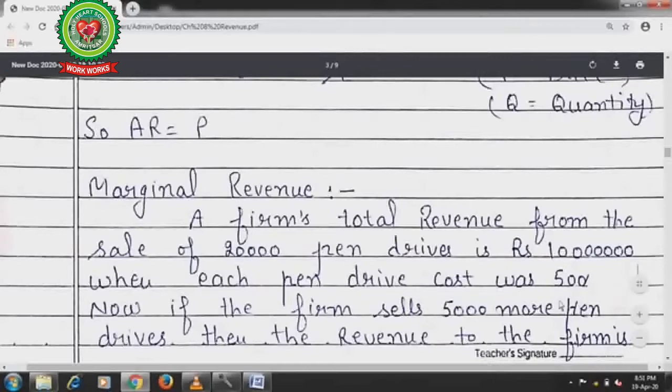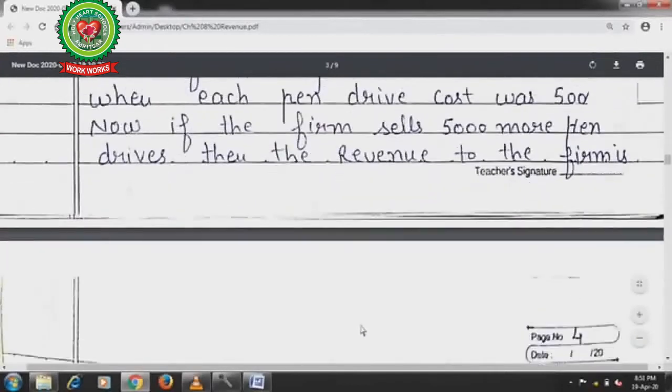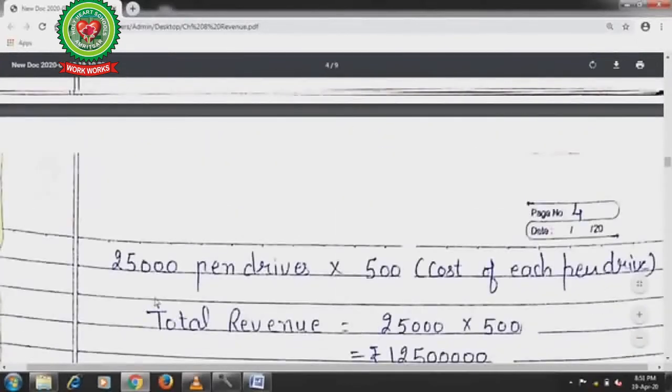Now, if the firm sells 5,000 more pen drives, then the revenue to the firm is 25,000 pen drives multiplied by 500. 25,000 is the number of pen drives now. To 20,000 we have added 5,000 more. That's why the quantity of pen drives produced is now 25,000, and it is multiplied by 500, the cost of each pen drive.